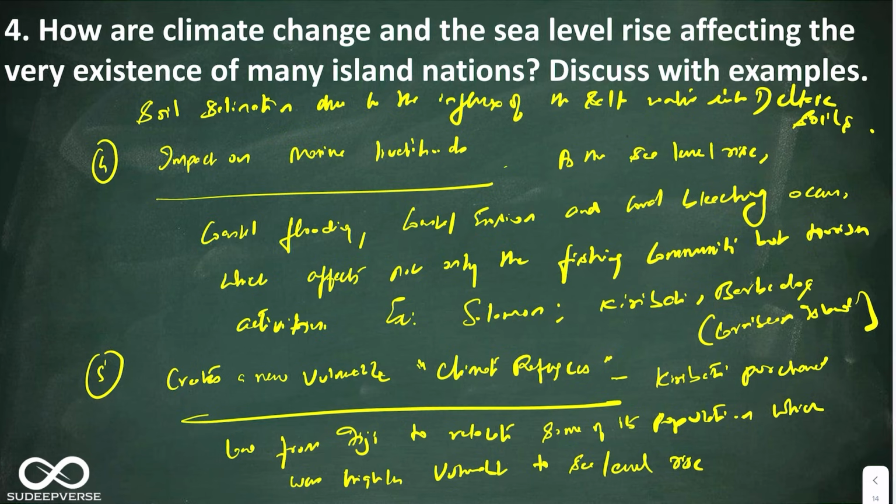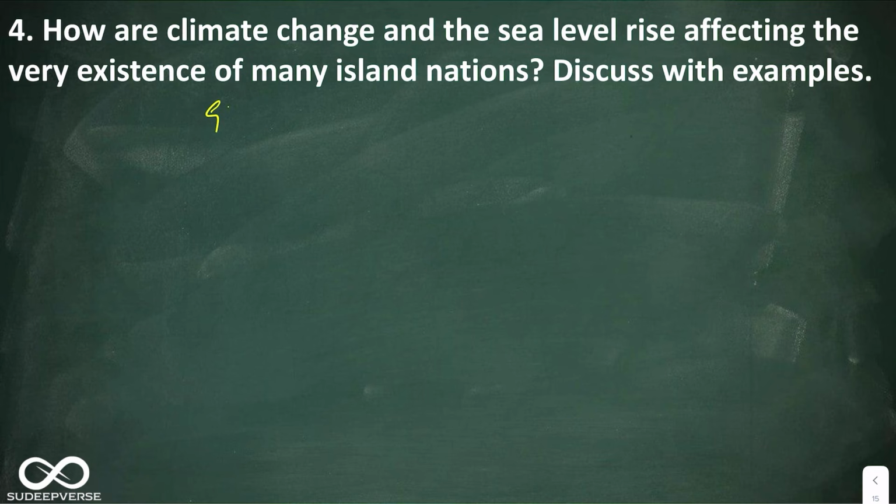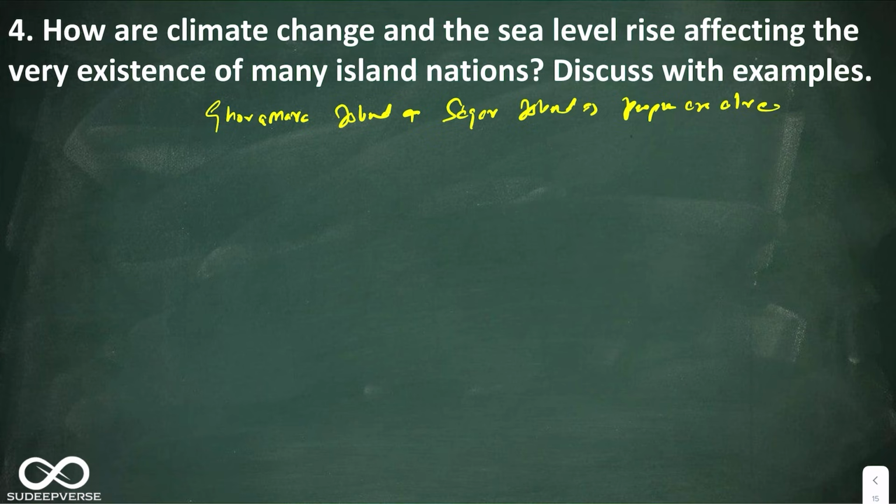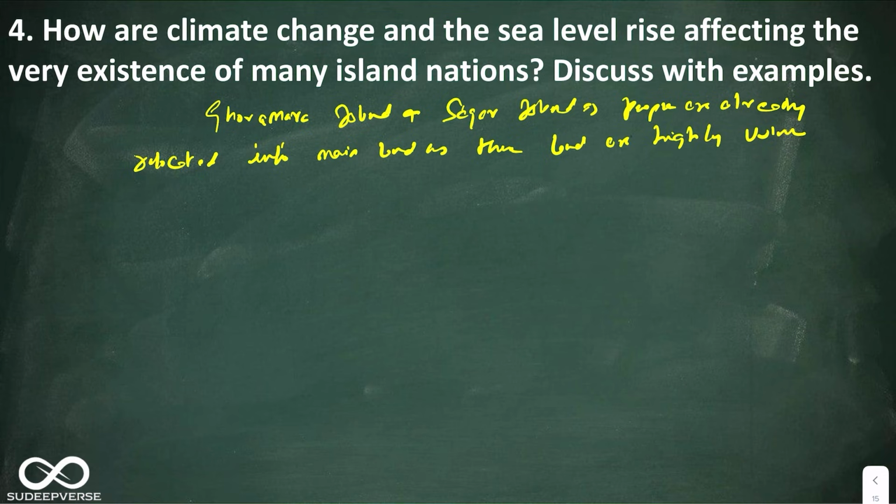That is one. The second, you can also talk about Ghoramara Island and Sagar Island. Here people are already relocated into the mainland, as these lands are highly vulnerable to sinking due to sea level rise.